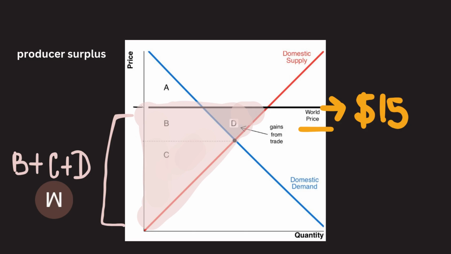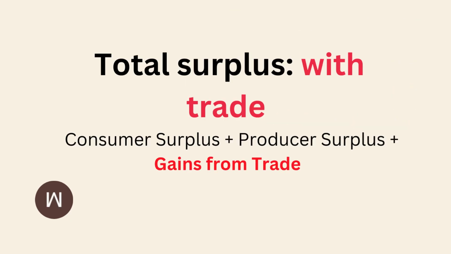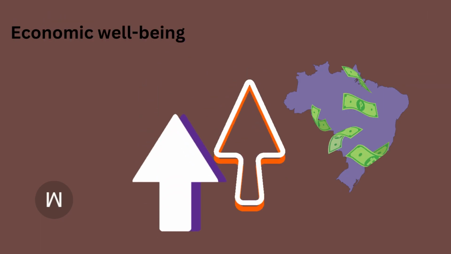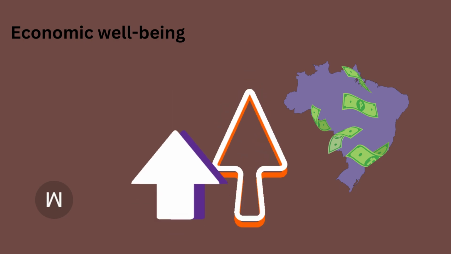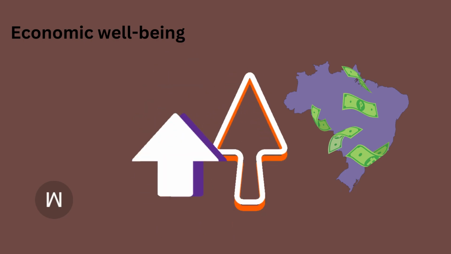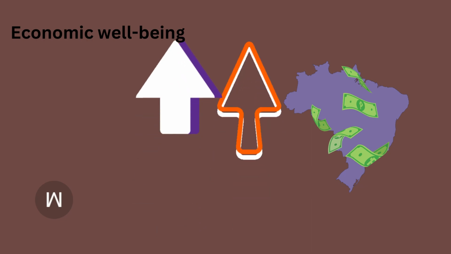As a result, the producer surplus increases, and therefore the total surplus with trade is equal to consumer surplus, producer surplus, plus the gains from trade. When a country exports a good for a higher price, the domestic sellers are better off. However, the domestic buyers are not. Overall, the economy's well-being rises because we have gains from trade.